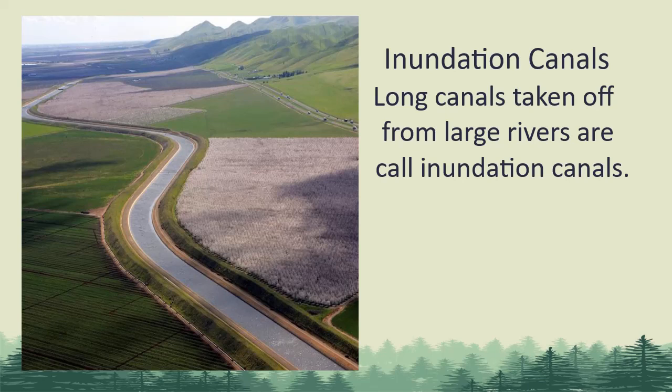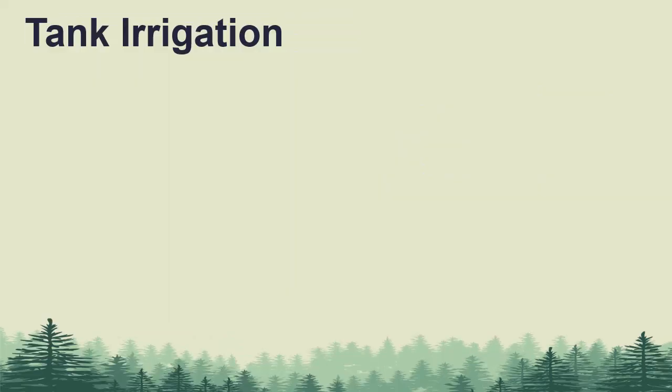Inundation canals. These are long canals which are taken from large rivers and are called inundation canals. They receive water when the river is high enough, and especially when it is in flood. So these canals have water during the flood season. Tank irrigation is practiced by constructing mud banks across small streams to make small reservoirs which collect excess water during the rainy season.